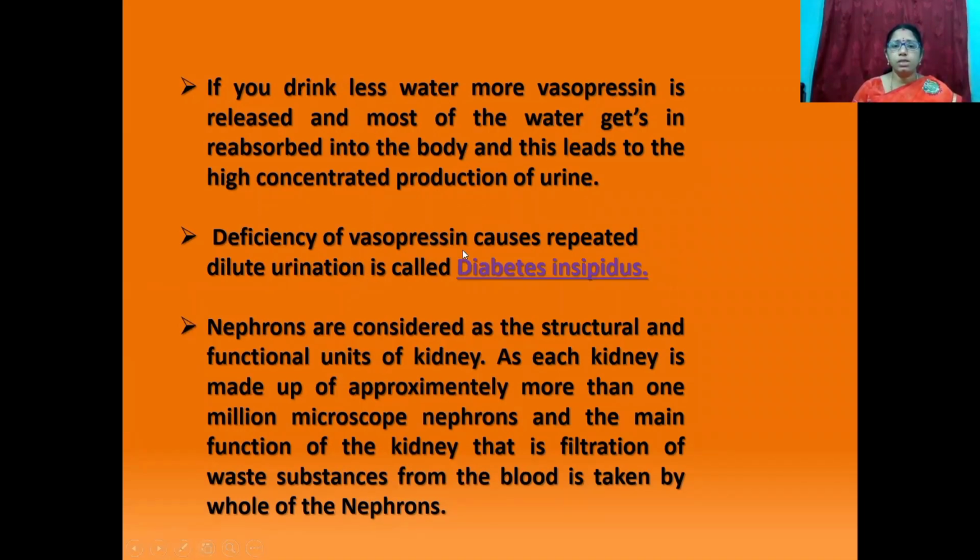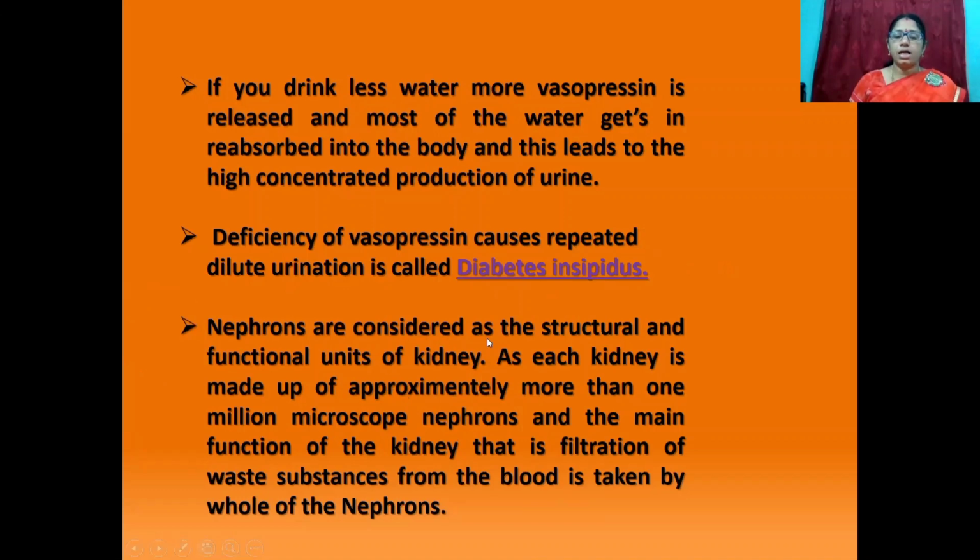Deficiency of vasopressin causes repeated dilute urination, called diabetes insipidus.